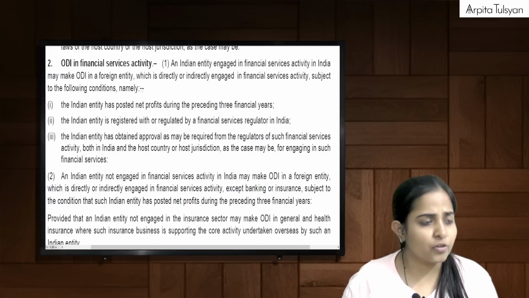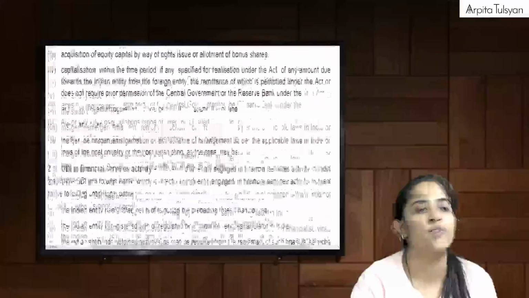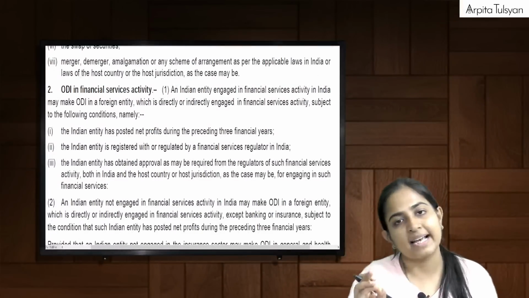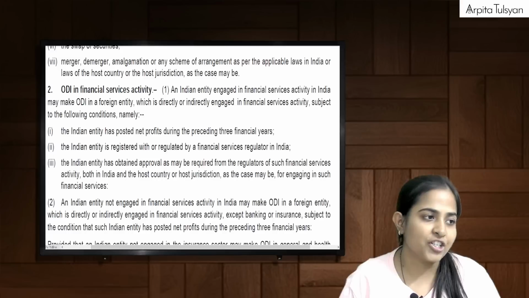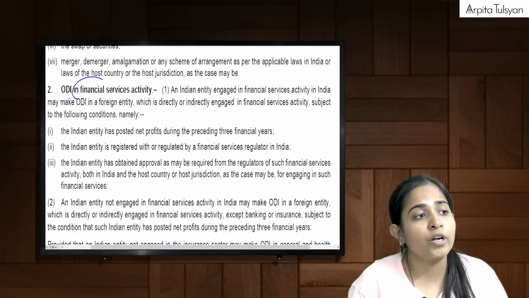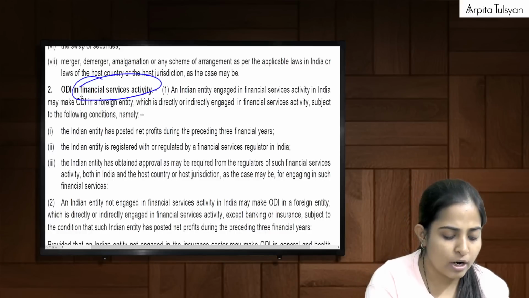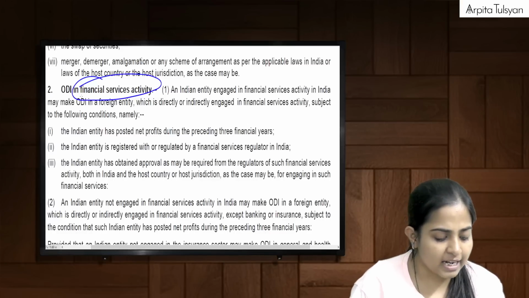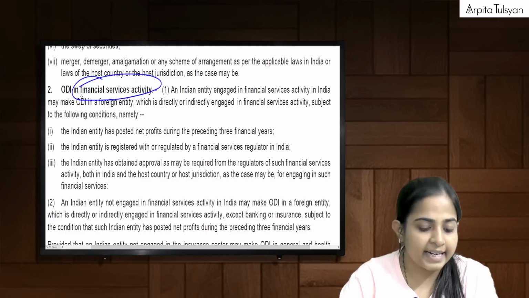Acha. Now, that was nothing but the manner of making the ODI. The thing that we understood from here was bona fide business activity subject to the terms and conditions and limits given in this particular schedule. Then after that, ODI in financial services activity. Okay. Now this is again falling under the same schedule, that is ODI done by the Indian entity.